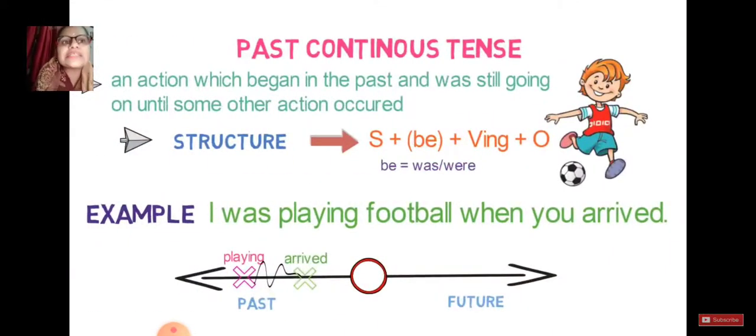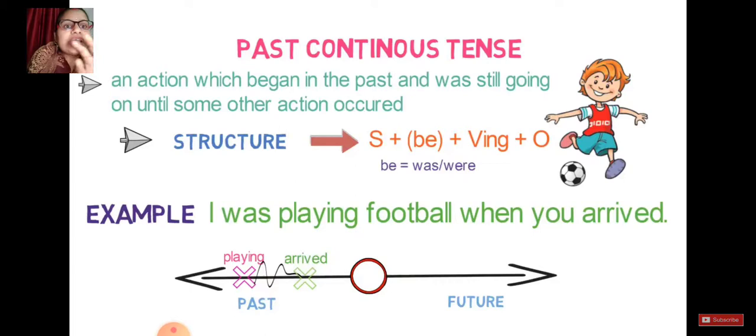When you talk about past continuous tense, that is again an action which began in the past. Now this is the difference between present and past. I showed you the arrow part. In between that arrow part, the middle point indicates the present. But in past continuous, that action already began in the past and was still going on until some other action occurred. Wherever past comes, is, am, are will change into was and were. You are already aware. Just see the example right now: I was playing football when you arrived.